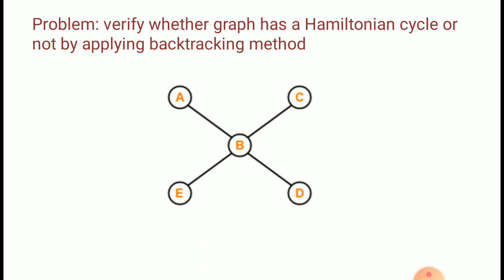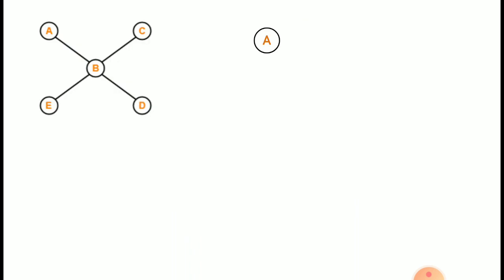Another problem here, again we have to identify whether a Hamiltonian cycle can be possible or not. Start from A. The next vertex is B because adjacent to A is B. Now adjacent to B are C, D and E. So in order we'll take C. Now if you take C, we'll reach a dead end. So we have to apply backtrack. We'll go back to the previous node, that is B.